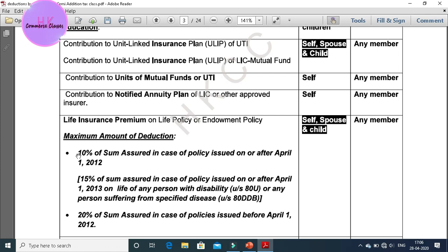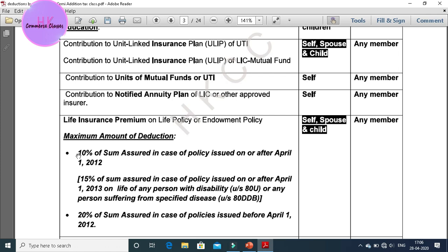For policies issued on or after April 1, 2013 on the life of a person with disability under section 80U, or any person suffering from a specified disease, a person has to be suffering from specific diseases to get the exemption. But it is 20% of sum assured in case of policies issued before April 1, 2012.